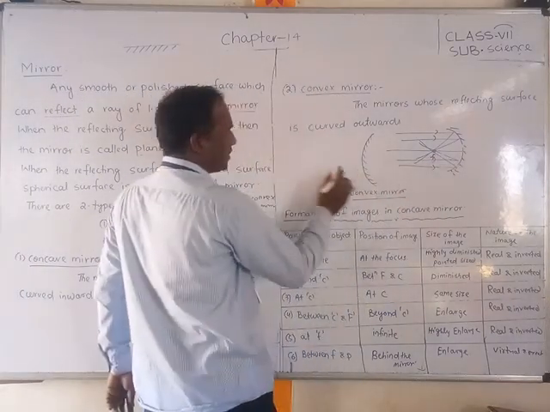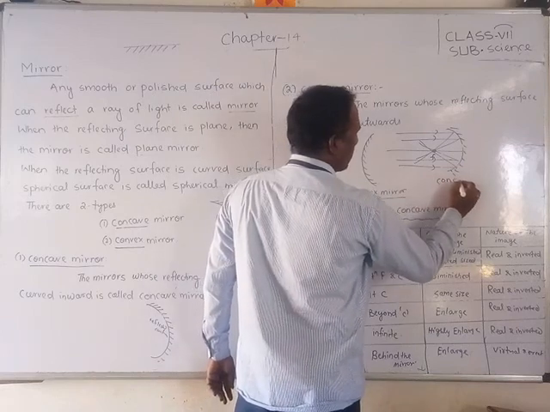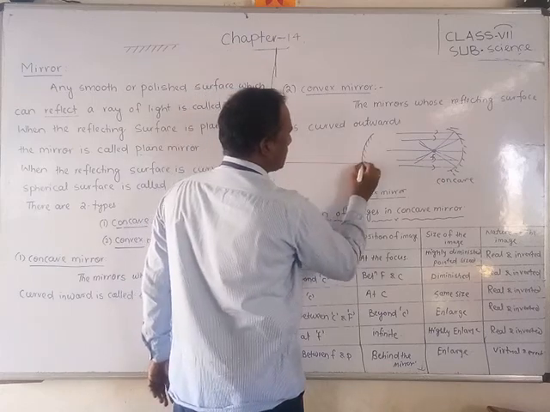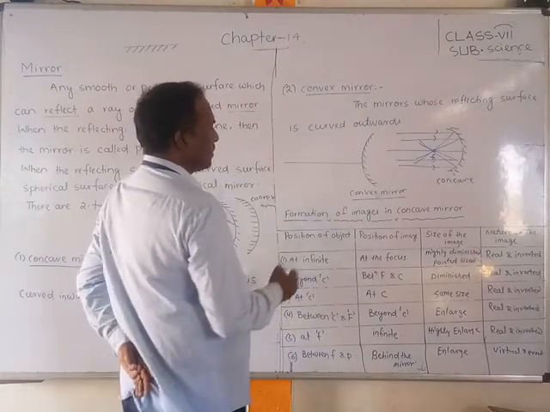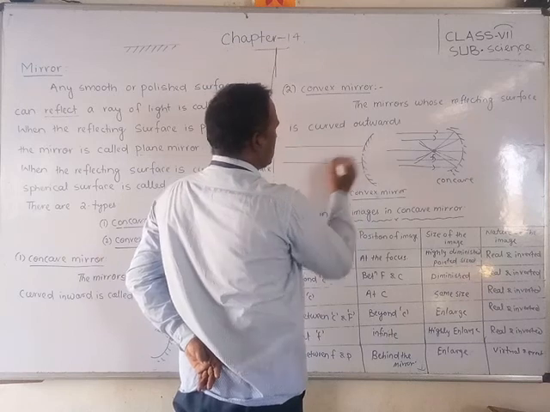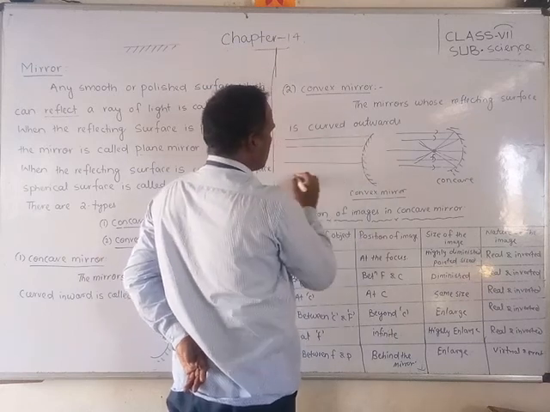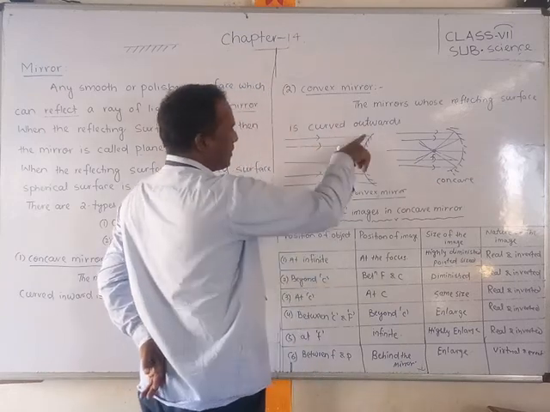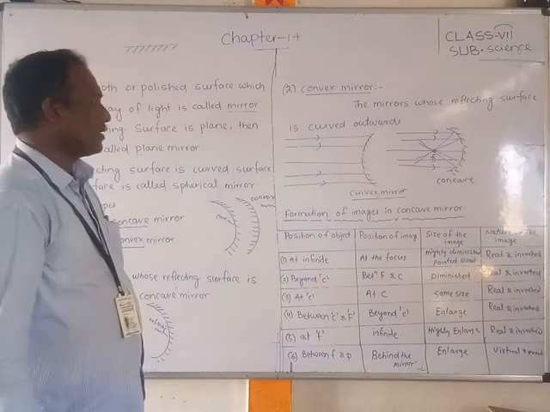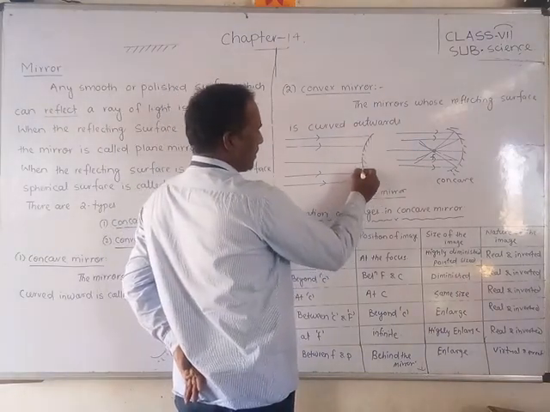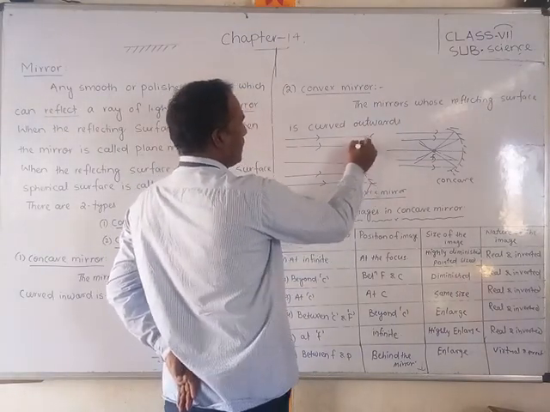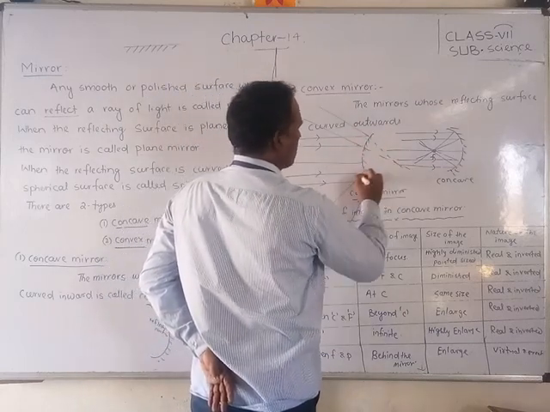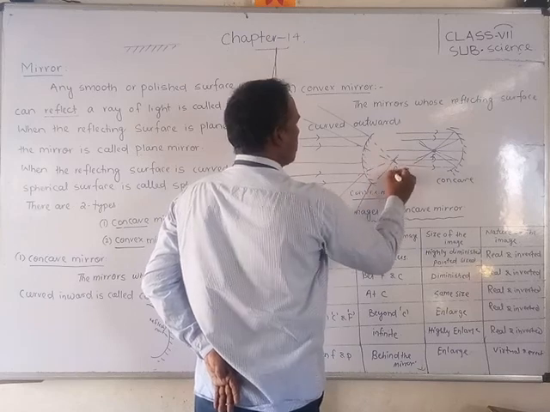This is for the concave mirror focus, but what about convex? Now if the reflecting surface is kept like this, what will happen? The rays come like this and like this, these are all parallel rays. What will happen? They will diverge. Diverge means they will go apart like that, and they will appear to meet at one point behind the mirror, which is called the focus.